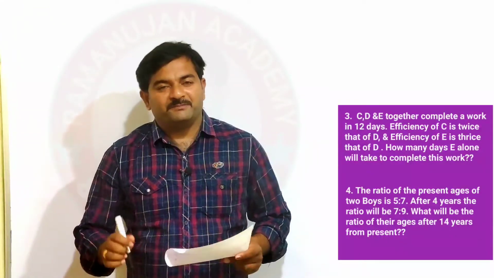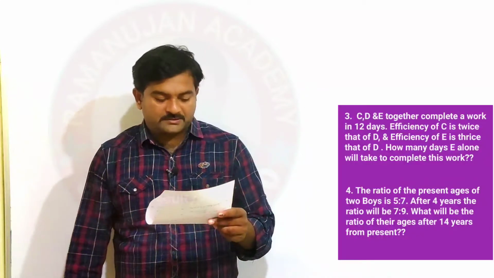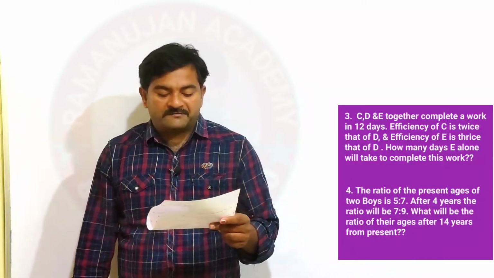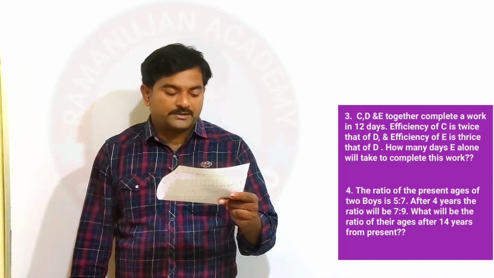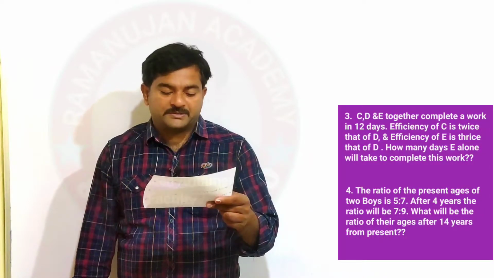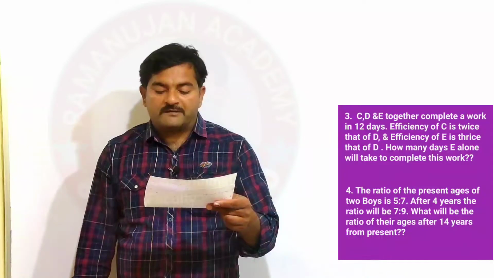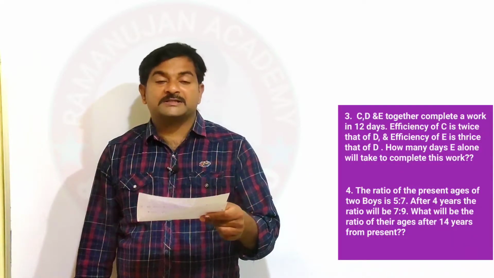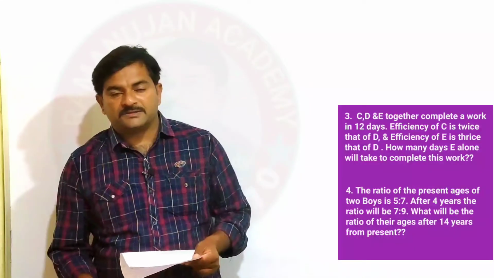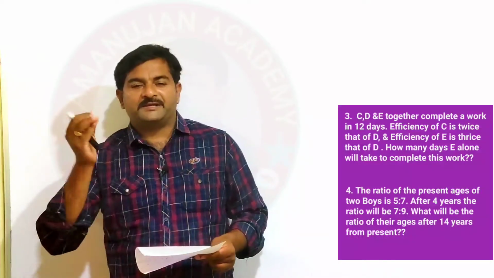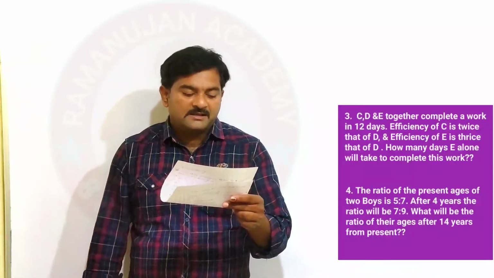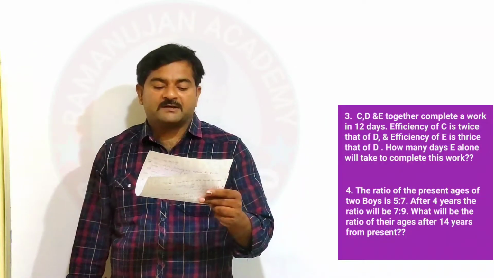So next question, a beautiful question on ages. Let me read the question. The ratio of the present ages of two boys is 5:7. After 4 years, the ratio will be 7:9. What will be the ratio of their ages after 14 years from present? I repeat the question. You can solve this question using 3 methods. For time being I want to say 1 or 2 methods.